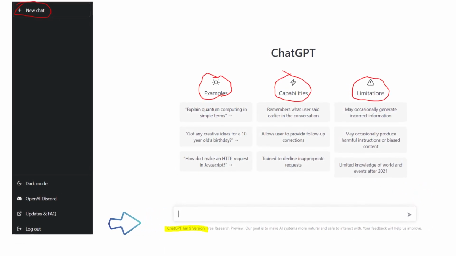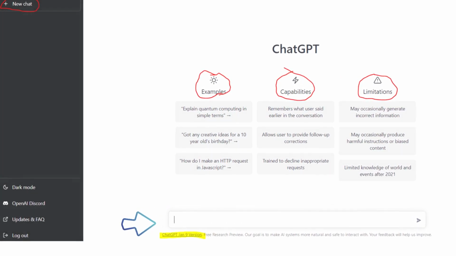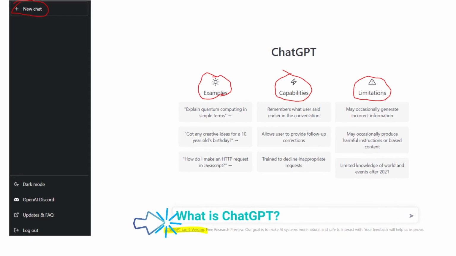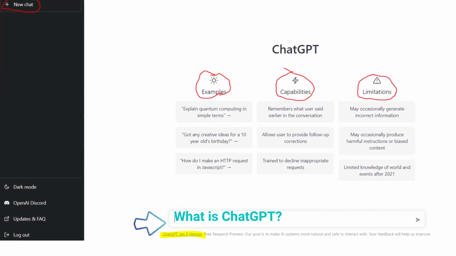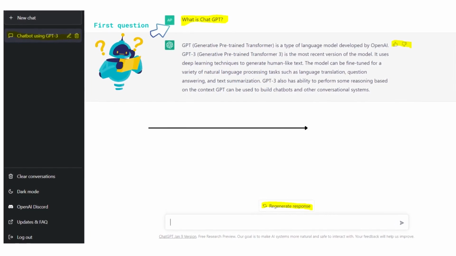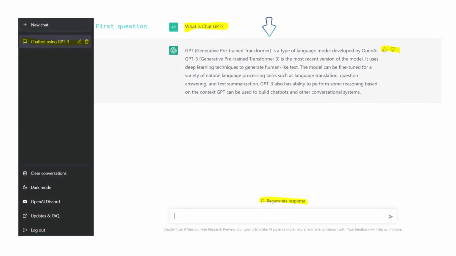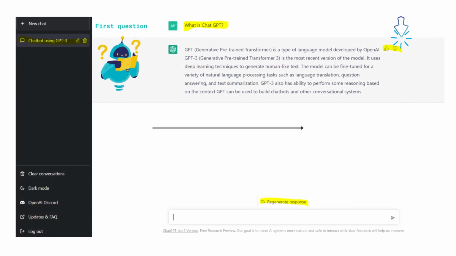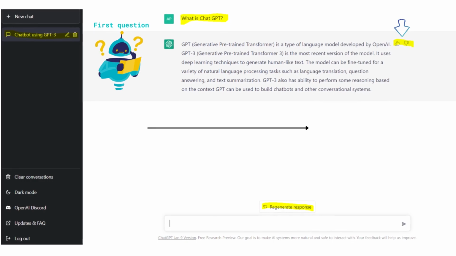And you may type your questions here. For example, I type, what is ChatGPT? Let's see what will pop up. And here, my first question: what is ChatGPT? And this is the answer. You may observe that there are like and dislike buttons over there.